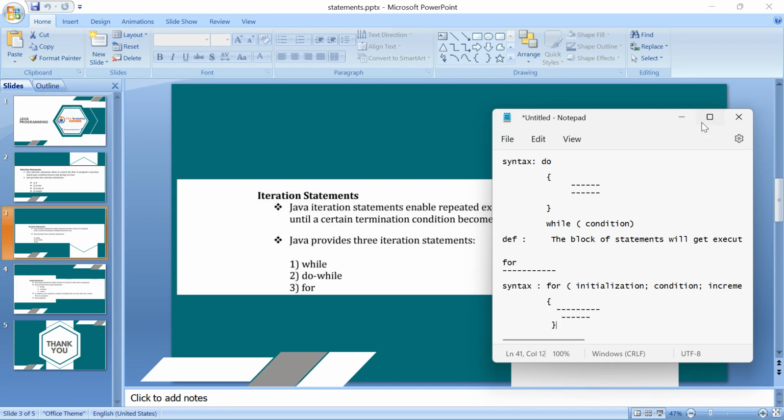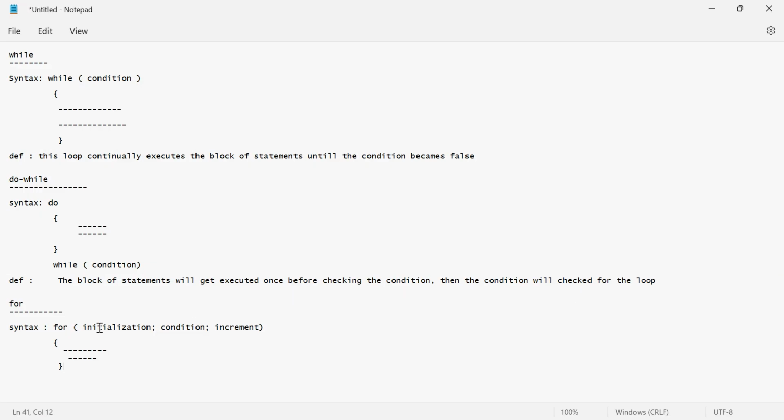Simple. What have we written here for the for loop? Have a look. What is the syntax? You have to use the exact same keyword, for. In here there are three things, not only the condition. There is something called initialization, then after that the condition, then after that the increment. There are three things now.